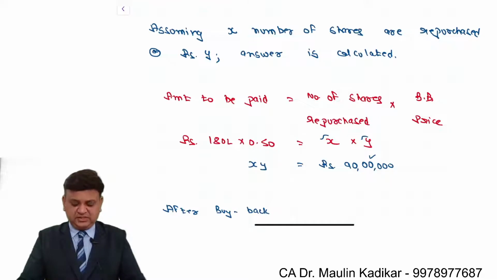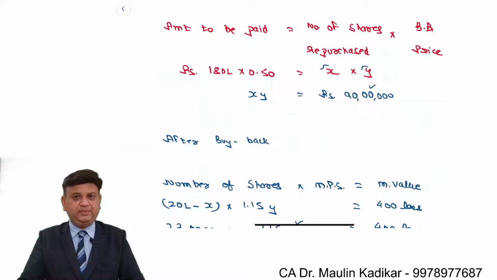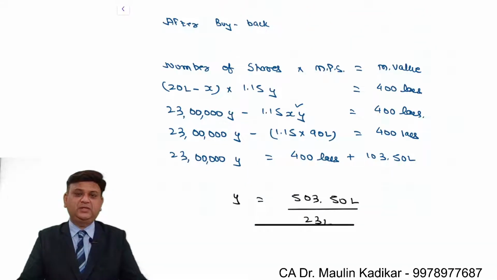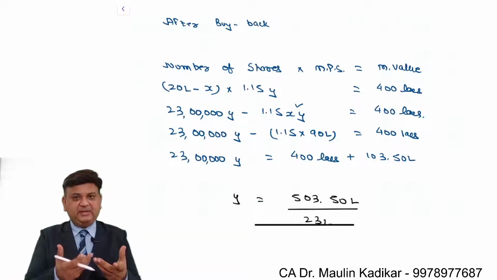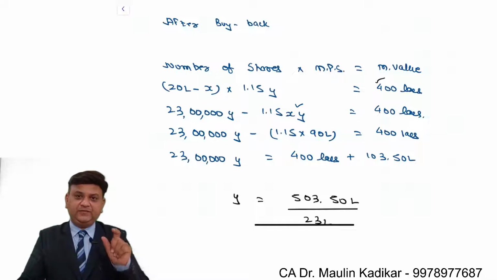X is the number of shares repurchased, Y is the price. So the amount to be paid is 90 lakhs. Post buyback, what will happen? The number of shares into the price after the buyback, the multiplication of both of them, should be an amount of rupees 400 lakhs. Because of course, they have to provide certain information with which we can form the equation.